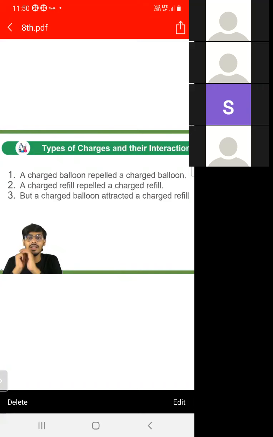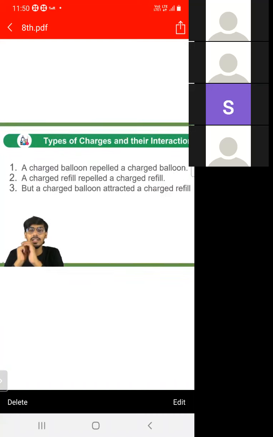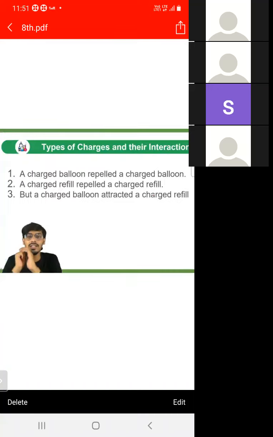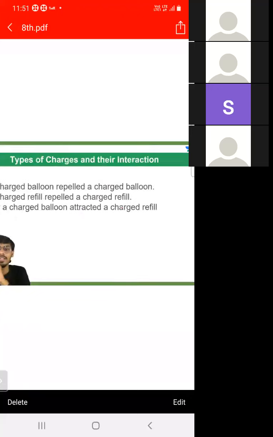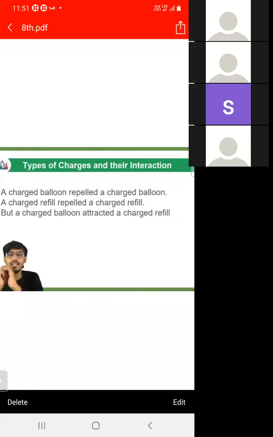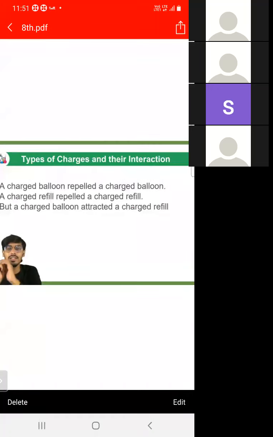When we take the same material, it acquires the same charge. But if we take a charged balloon, it attracts a charged refill, because the material is different. If the material is the same, they repel each other. If the material is different, they attract each other.